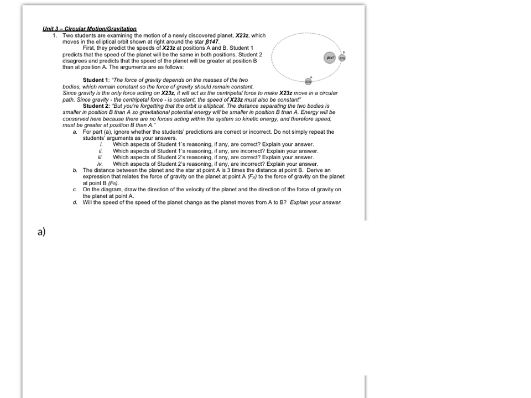The force of gravity depends on the masses of the two bodies. That part is correct. That's one of the things that affects the force of gravity, which remains constant, so gravity should remain constant. Here's the issue: the other thing that gravity depends on, if we think about it, Fg equals G m1 m2 over r squared, is this r squared value. So that part is going to be incorrect.